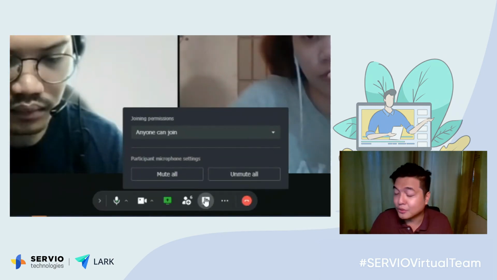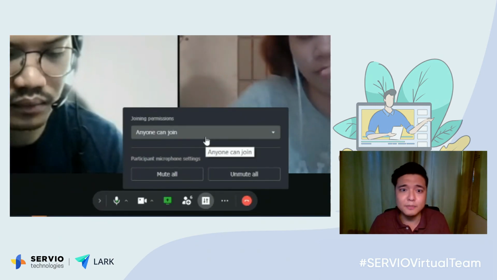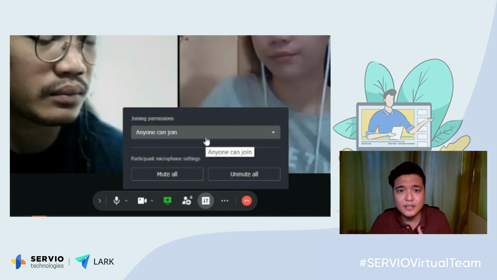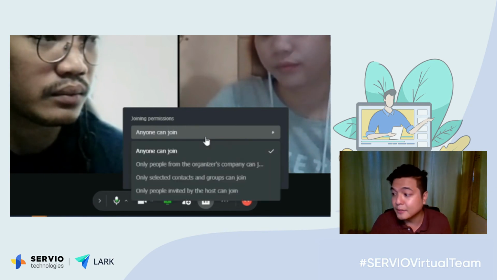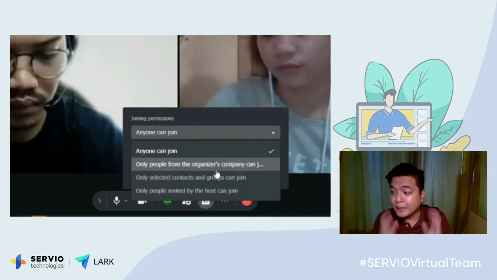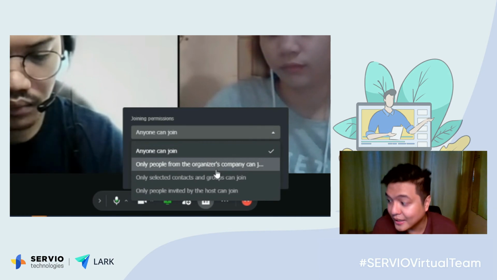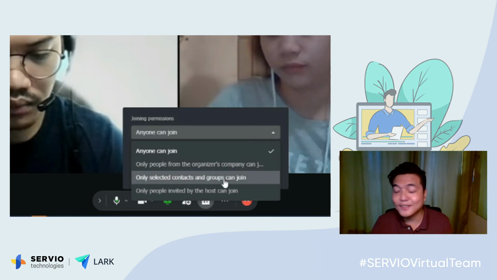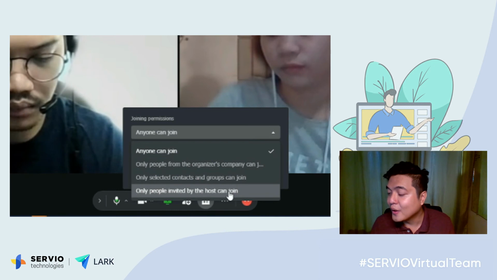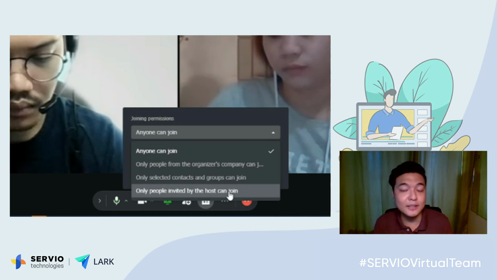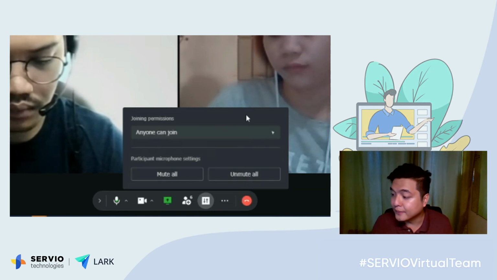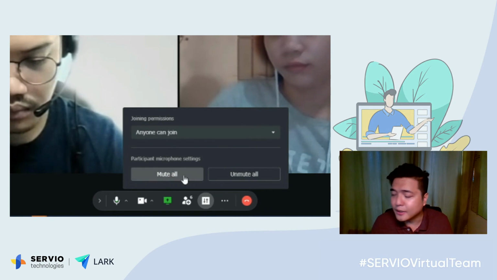We also have the host controls. So here we can set up the joining permissions. You can set up that anyone can join as long as they have the meeting ID, or only people in the organization can join, or only selected contacts in groups can join, or only people who are invited by the host can join the meeting.